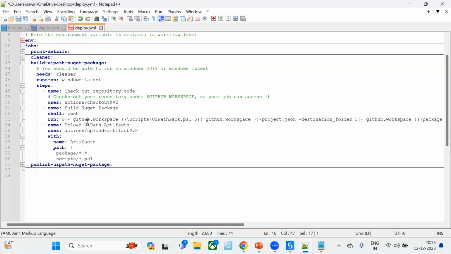It is going to run a script from the GitHub workspace. Currently, GitHub workspace in the sense of our target branch. From there, it is going to call a script from the directory scripts/UiPath pack.ps1. Now you should be able to understand why I provided that particular name while creating that folder in my project folder.